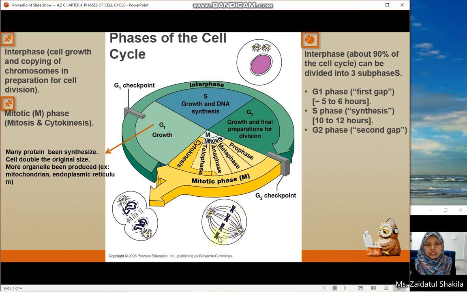And then the last one is the cytokinesis. Cytokinesis is the division of the cytoplasm, whereby one parent cell produces two daughter cells. This diagram refers to an animal cell because there is a formation of a cleavage furrow.